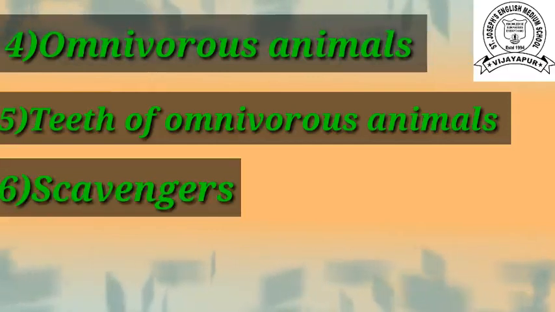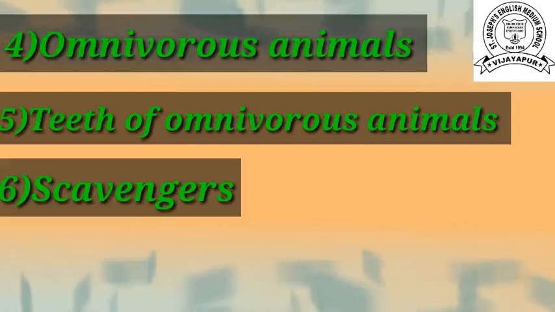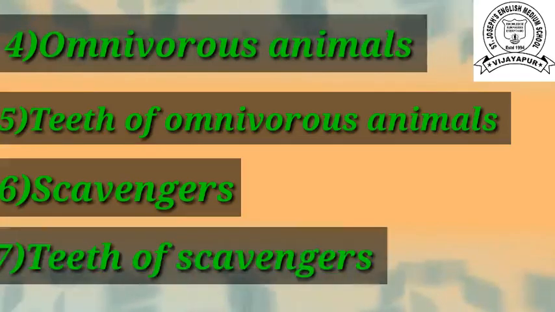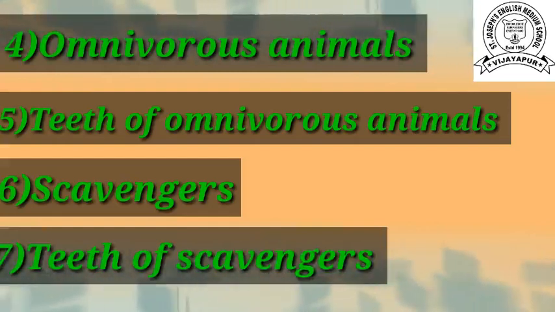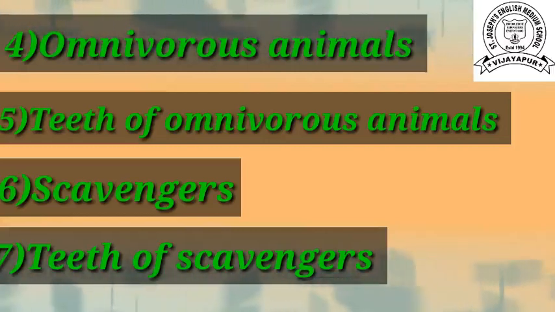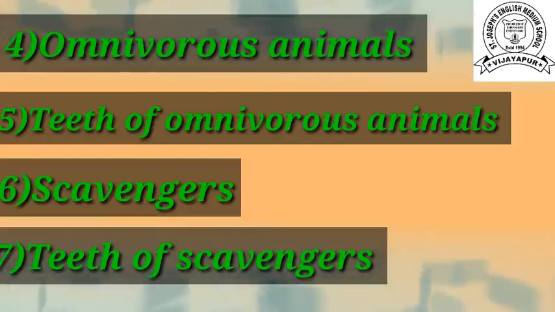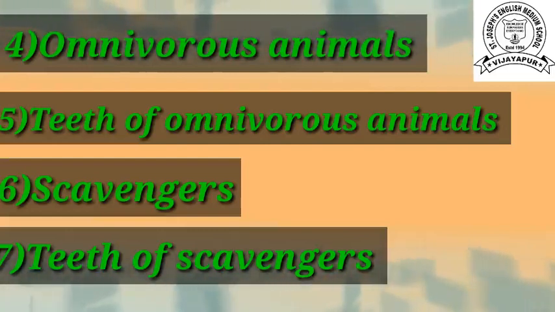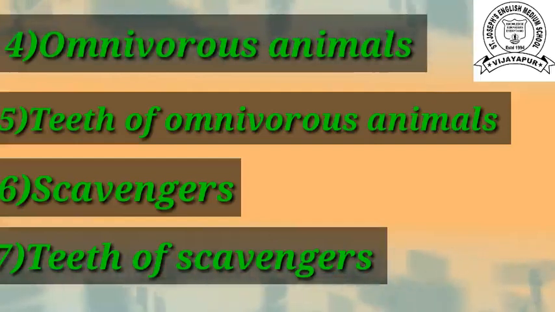Then we learned about the scavengers. What is meant by scavengers? The animals which feed on dead animals or animals' bodies. These are called scavengers. For example, hyena, jackal and vulture. Then we discussed the teeth of scavengers. So the scavengers also have sharp and pointed teeth. But these animals do not have flat teeth. Children, scavengers do not have flat teeth. They tear and eat the food in chunks.